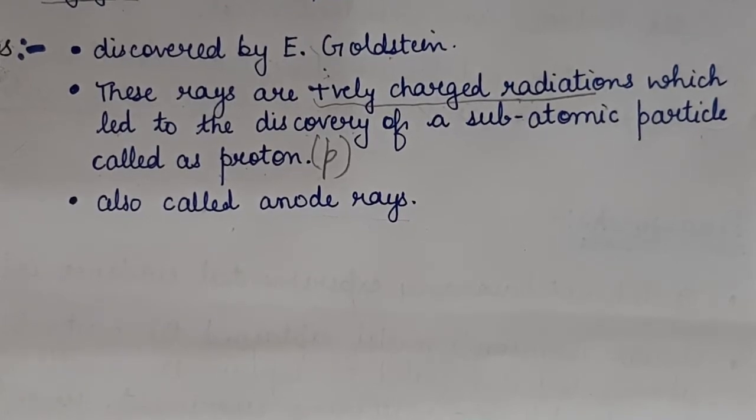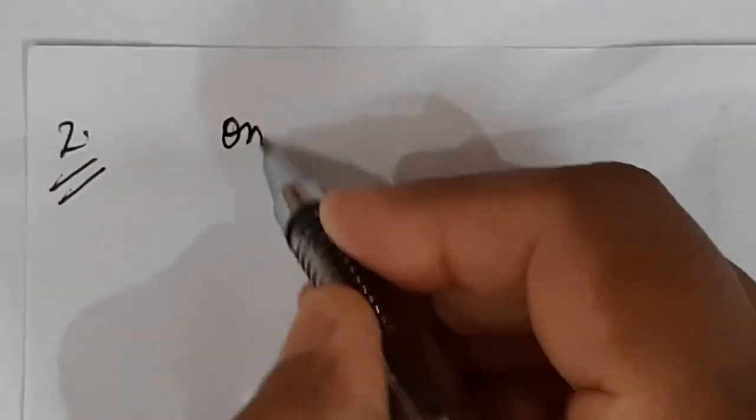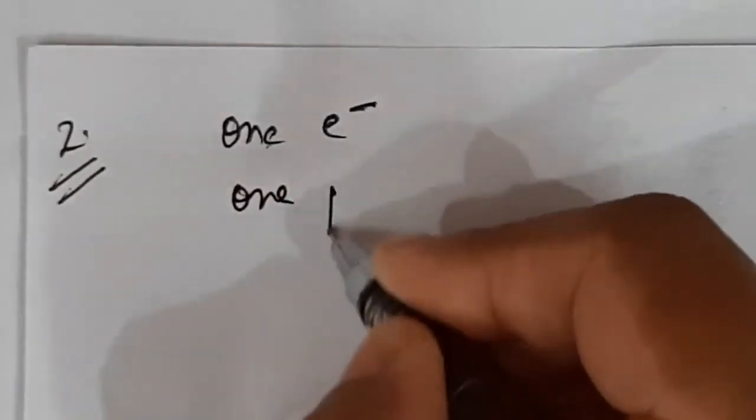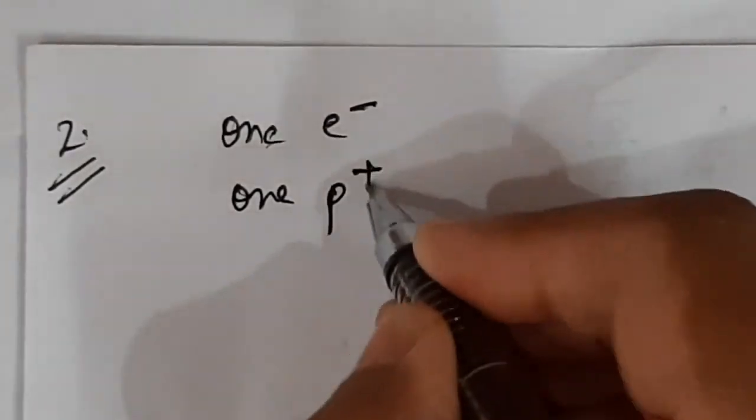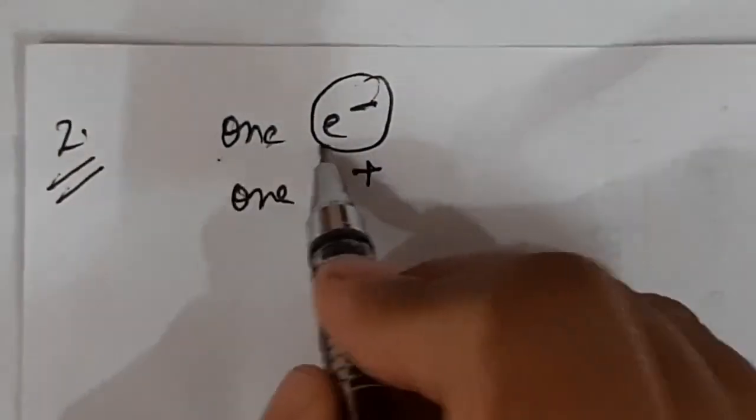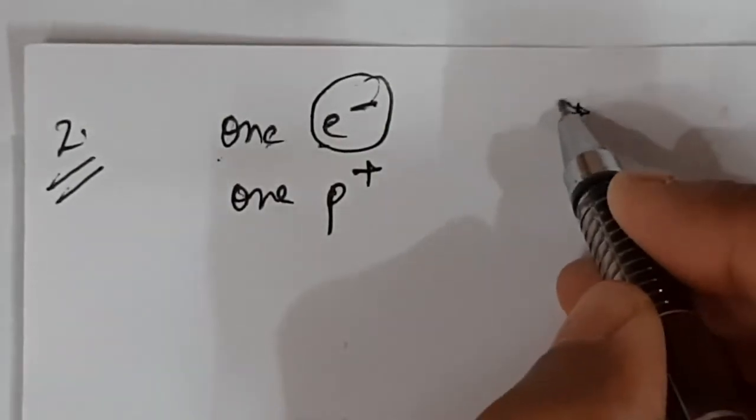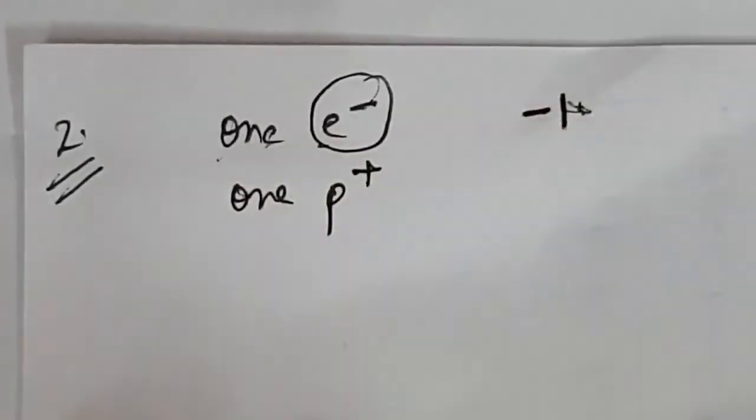Coming to question number 2. If an atom contains one electron and one proton, will it carry any charge or not? There is only one electron and one proton. The electron carries unit negative charge, so one electron means minus 1.